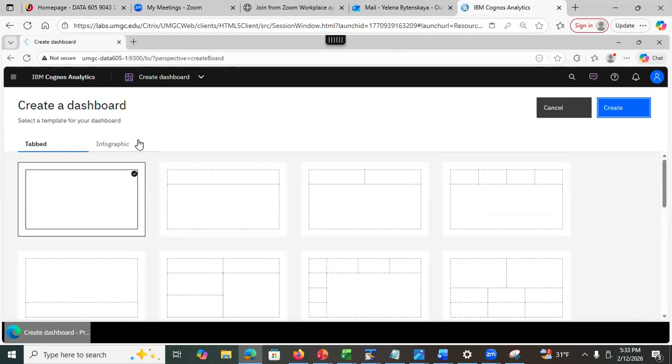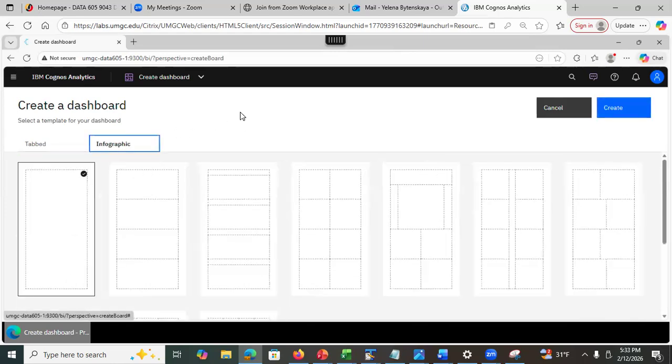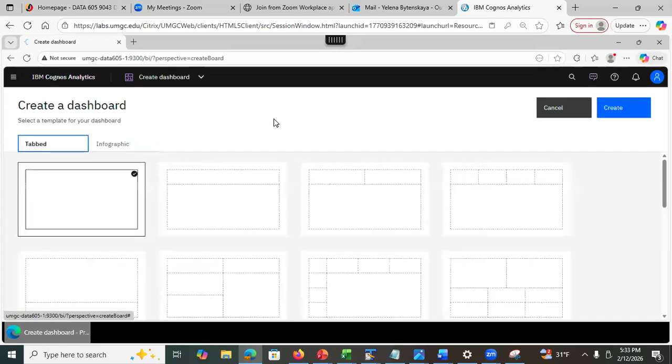Infographic is a long page, just one page, and you put visualizations on a page, and you might even add a nested dashboard to the page if you want. But the reason we are not using the infographic, we're using tab dashboard, is because we will save the dashboard as a story eventually.